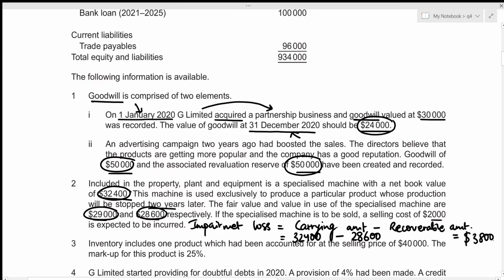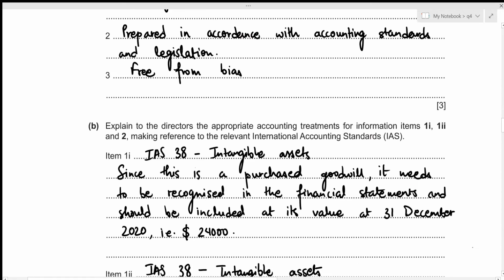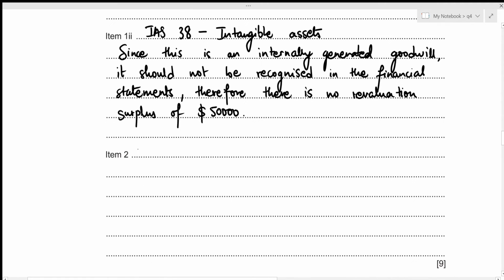So this is the correct treatment. We should treat the impairment loss of 3,800 since the carrying amount exceeds the recoverable amount, right? And the impairment of assets is dealt with by International Accounting Standards 36. So we are going to apply that. Let's write it down. Okay, we have International Accounting Standards 36, which deals with impairment of assets. And here, the carrying amount exceeds the recoverable amount, right?